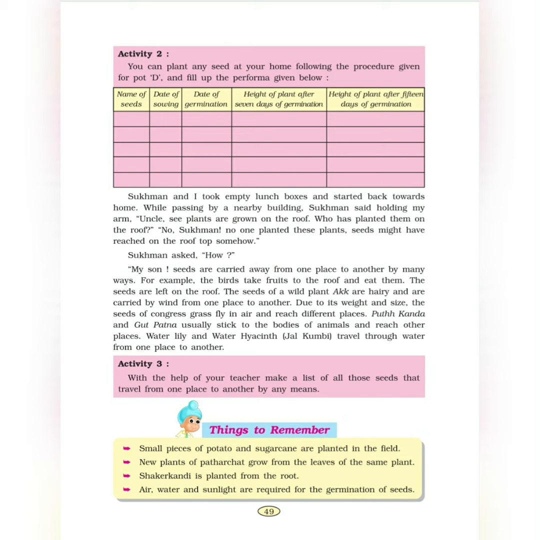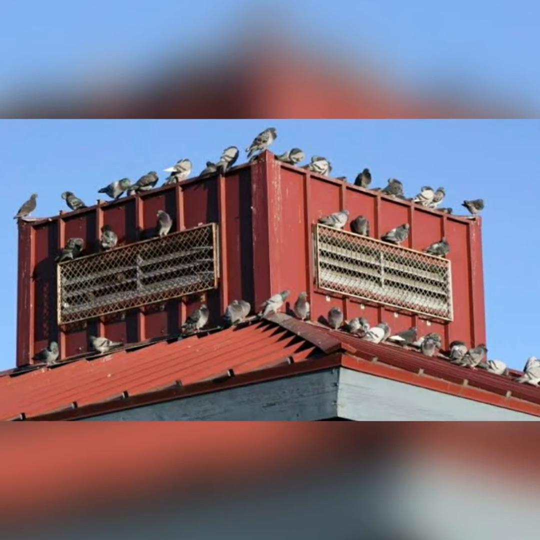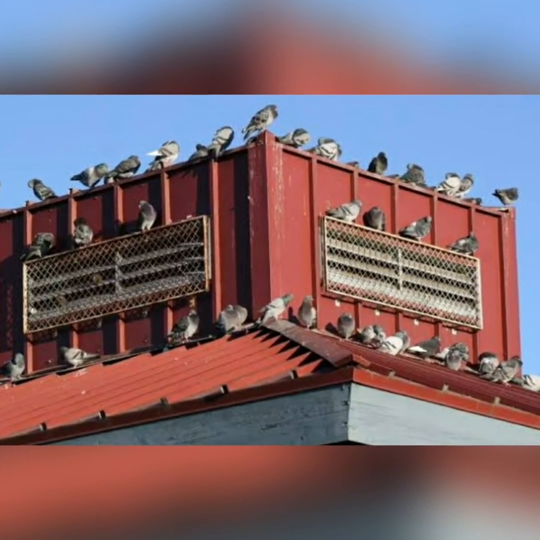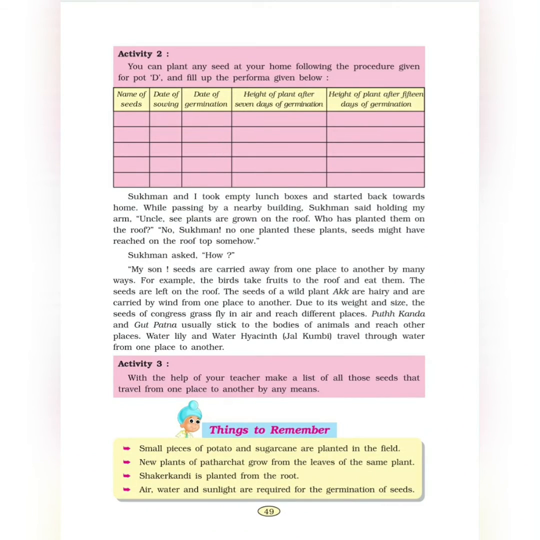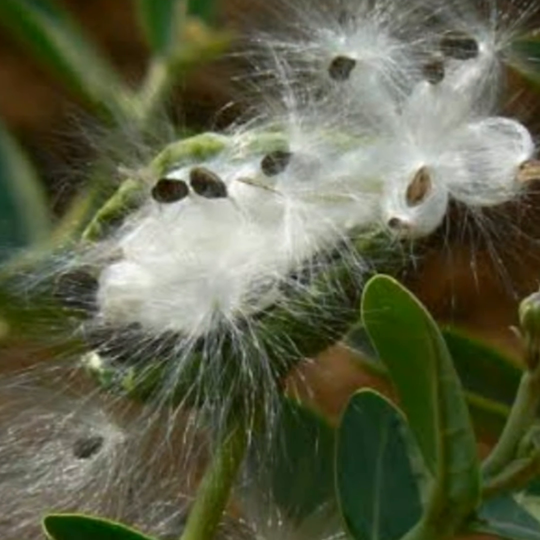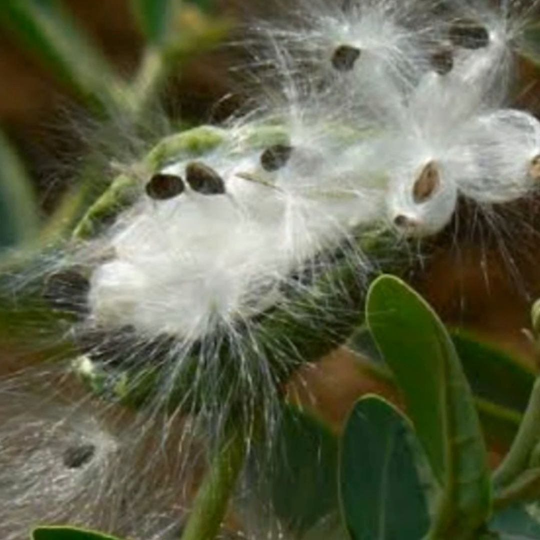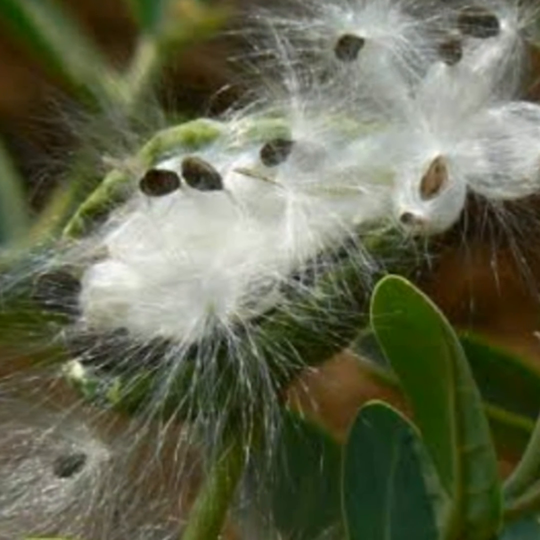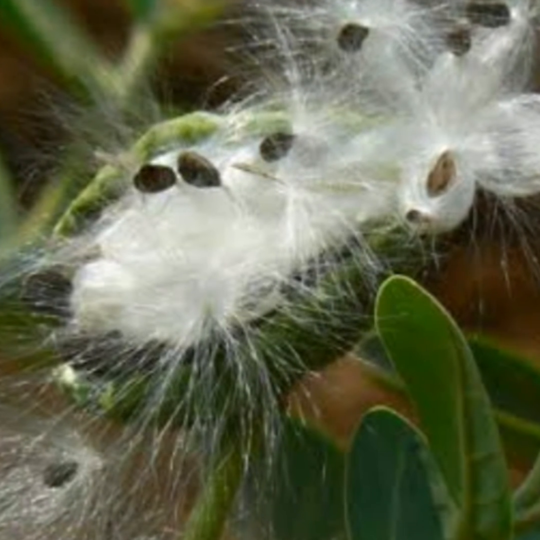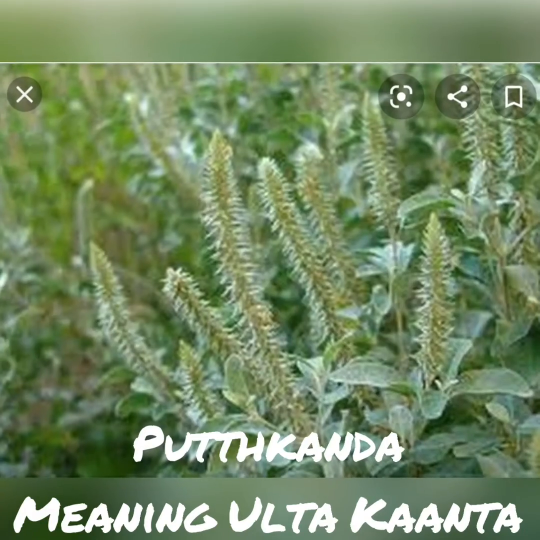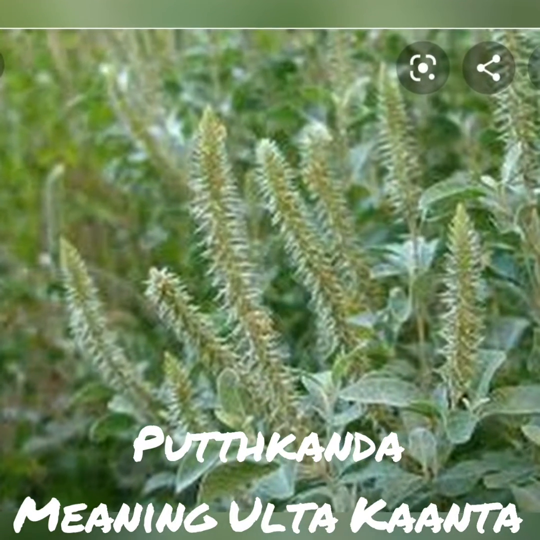For example, birds take fruits to the roof and eat them. The seeds are left on the roof. The seeds of a wild plant ak are hairy and are carried by wind from one place to another. Take a look at the picture. This is what the seed looks like. Due to its weight and size, the seeds of grass fly in air and reach different places. Putkanda and Gutpatna.